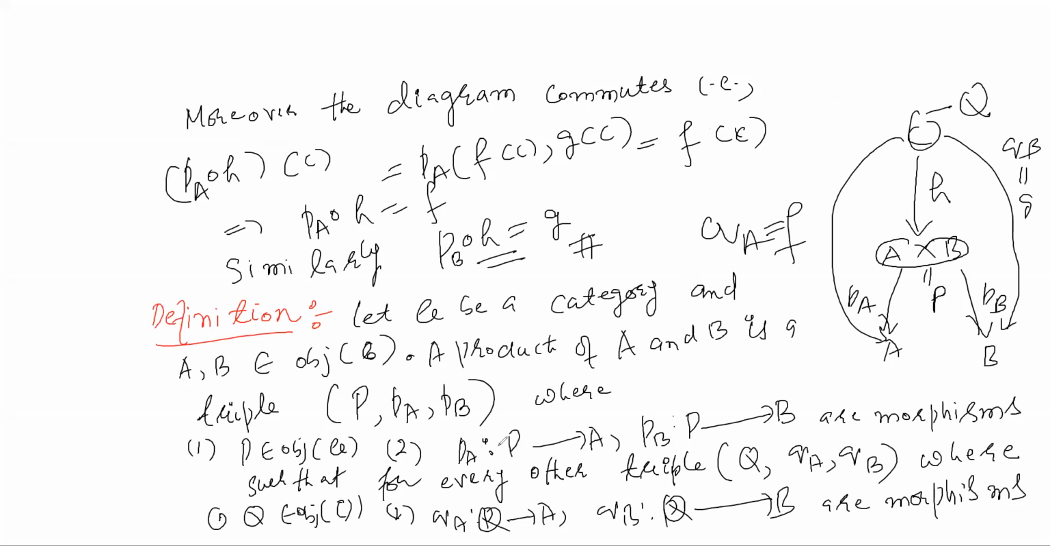So this triple is called the product, where P is an object, PA and PB are morphisms from P to A and P to B respectively, such that for every other triple Q with the same properties, you will get a unique morphism R from Q to this P, such that PB composition R is QB, and PA composition R is QA. So this is the general definition of a product in a category.